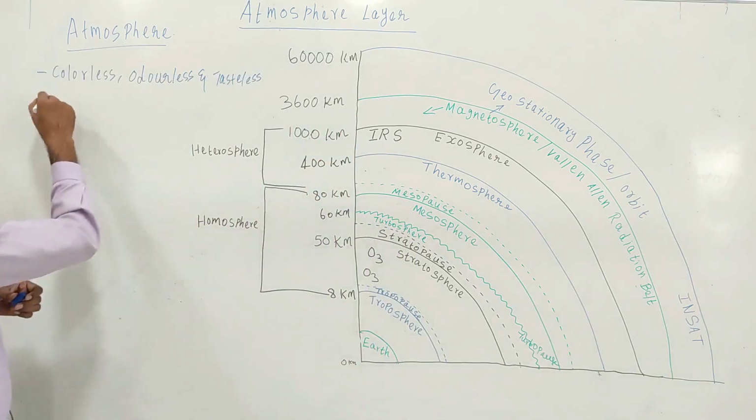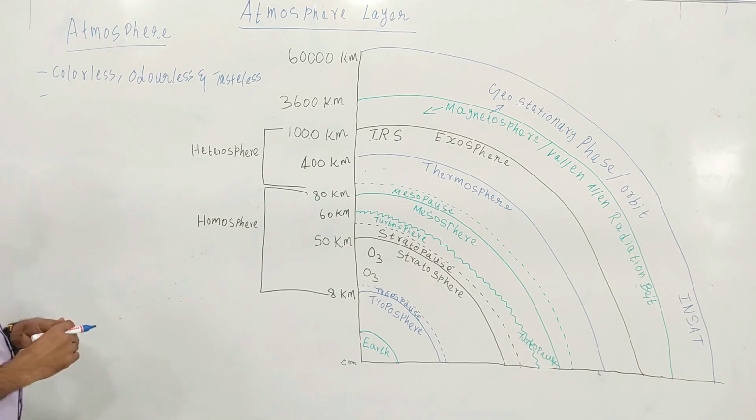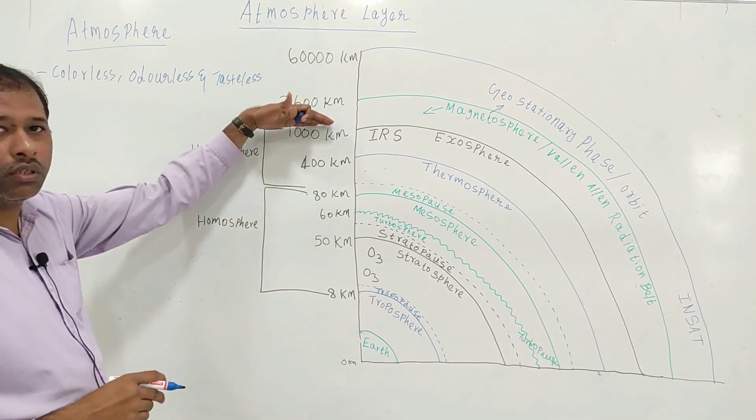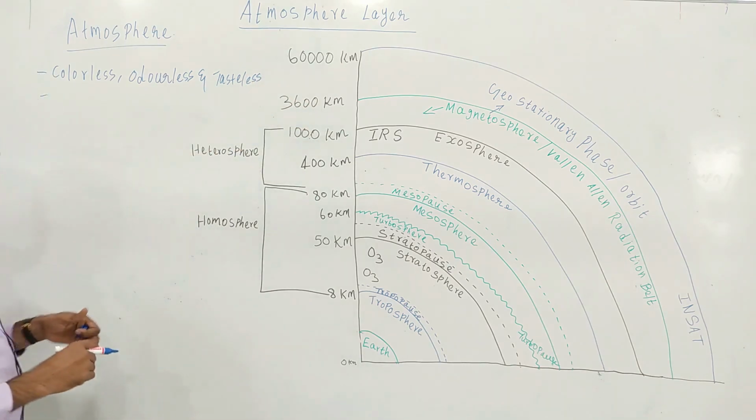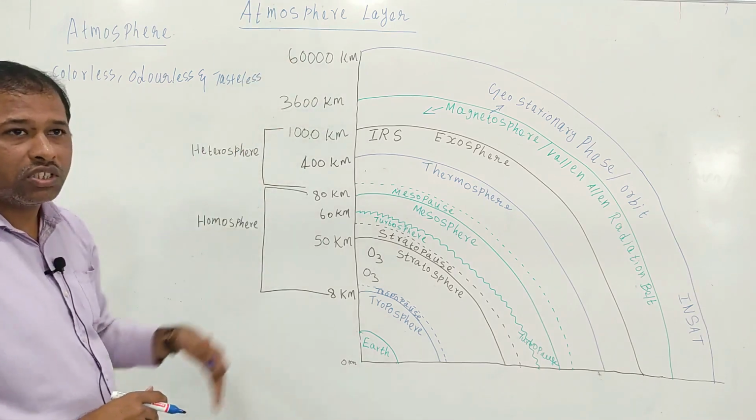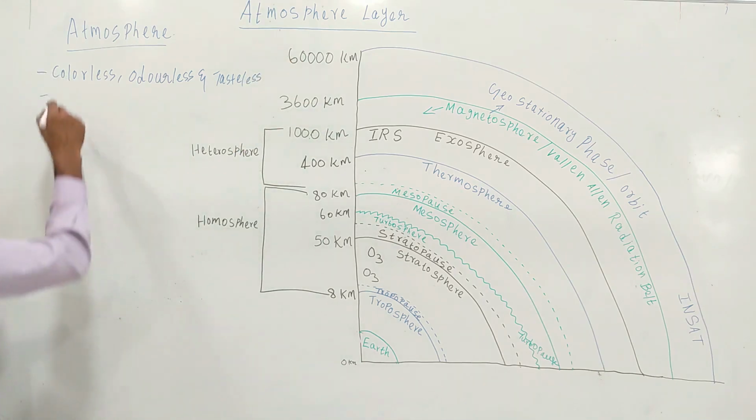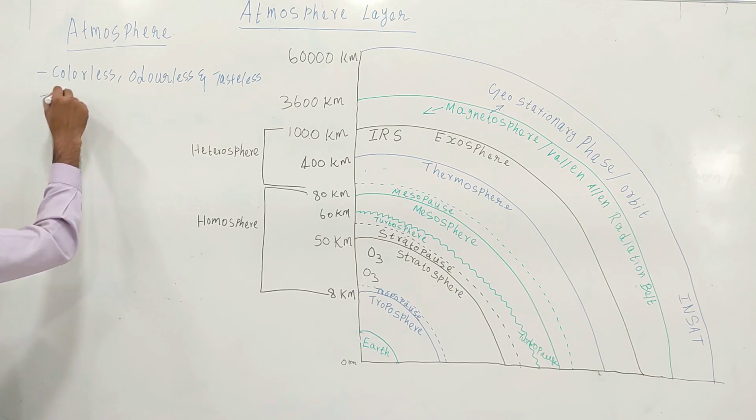So, this atmosphere extends up to a height of 1000 kilometers, or sometimes it may extend up to 1600 kilometers.